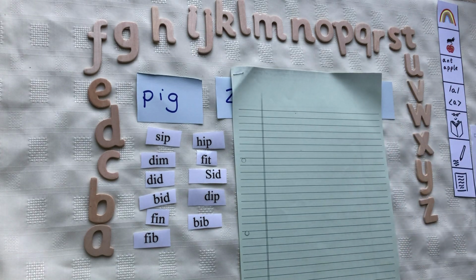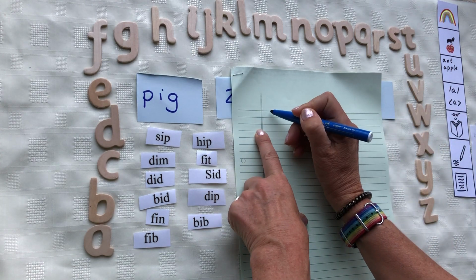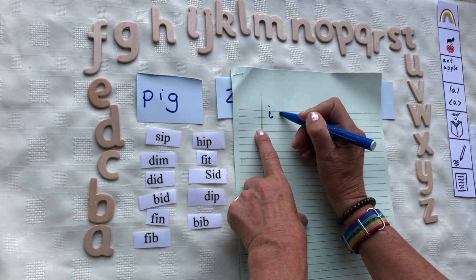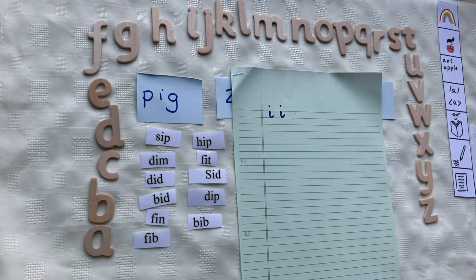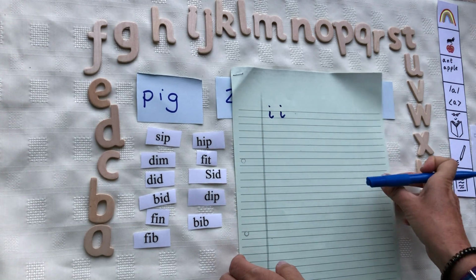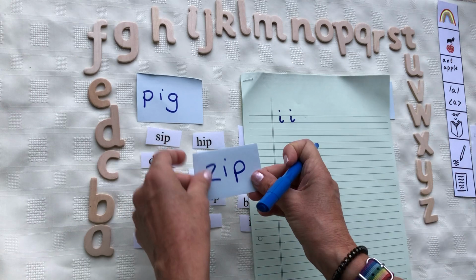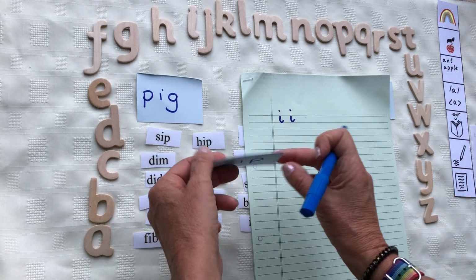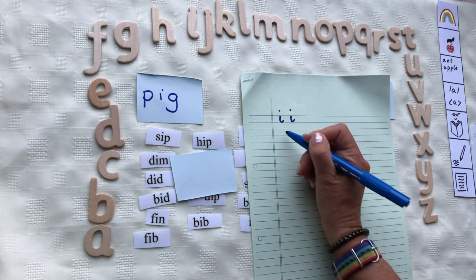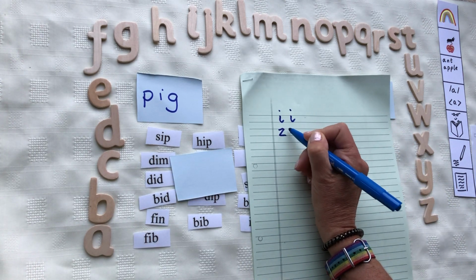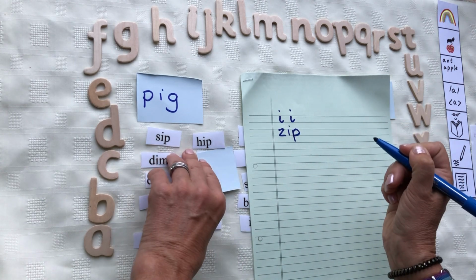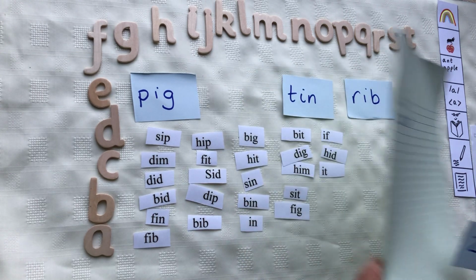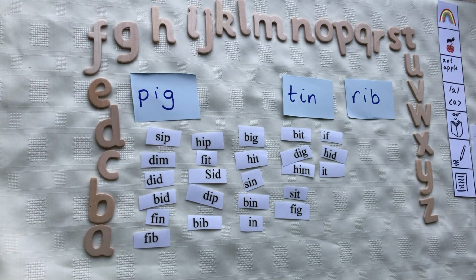We're now going to practice writing one of those. So first we're going to practice writing my I. I'm going to do down, across and up, down, across and up. It's my I, and I'm going to choose a word to practice. I'm going to practice zip. So I'm going to look at it, zip, zip, over, zip. Check it, it's correct. Now press pause to practice other words.